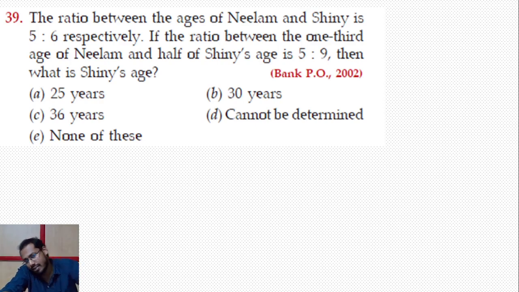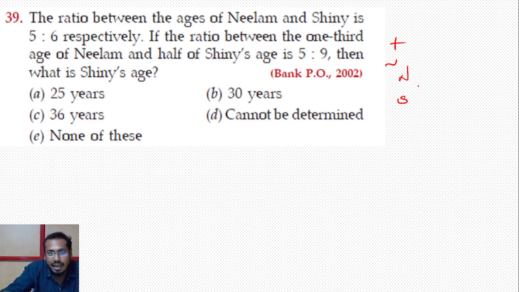When I look at this question, I can say immediately that I will not get the answer. The answer cannot be determined. Why? Because there is no age given. I need at least some of their ages or the difference of their ages. Neelam's age or Shiny's age, the date of birth, anything. I need to know some data about age, and that is not given here.